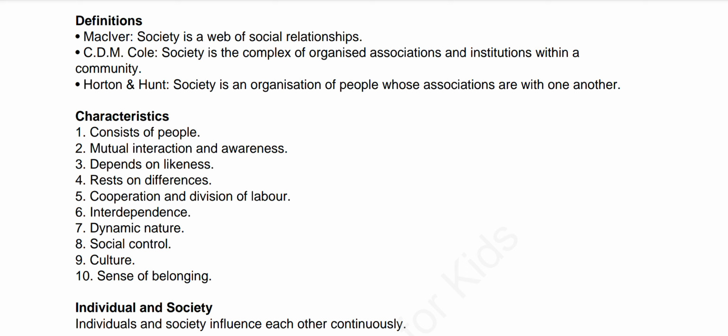However, differences alone cannot create society. It is subordinate to likeness. Okay, means both are important. Now, next is cooperation and division of labor. Because of this likeness and the differences, the cooperation and the division of labor is actually possible in the society.